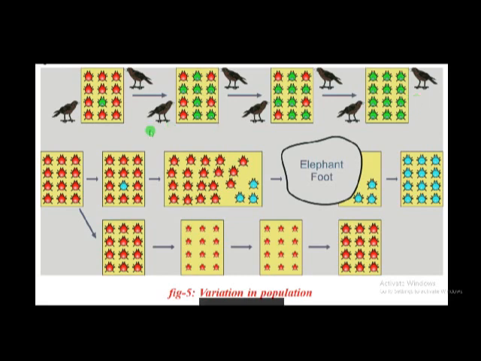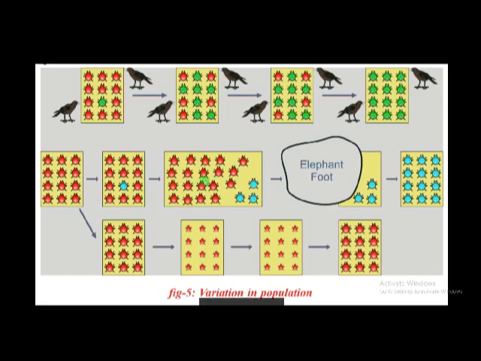In the second example, these insects are there, and due to genetic modification, one insect turns blue in color, not green. This blue color is not useful, because blue and red are both visible and both are identified by the crows.